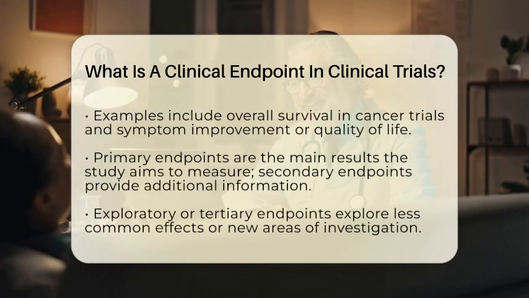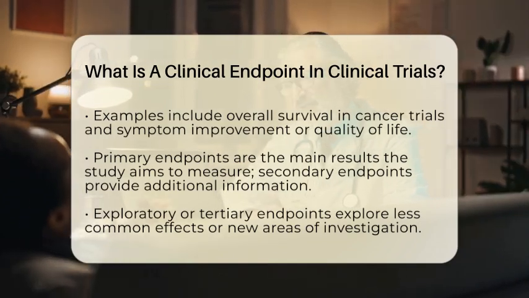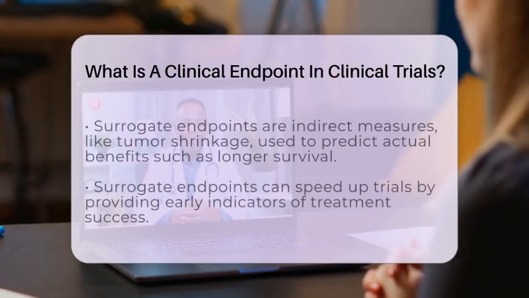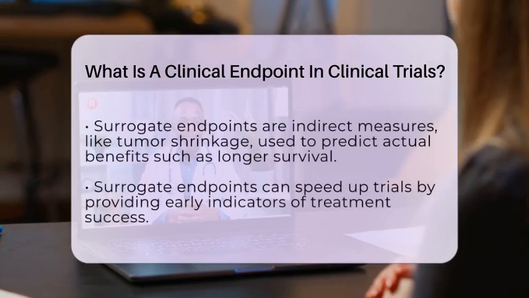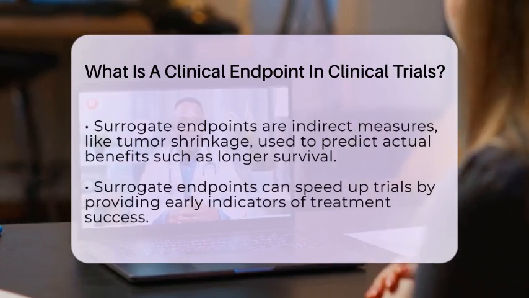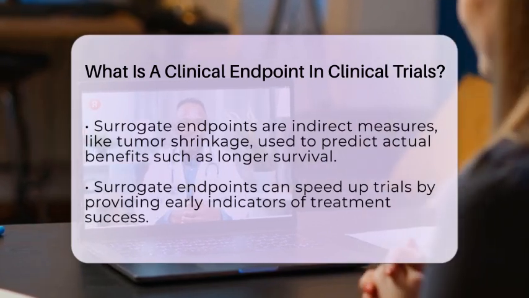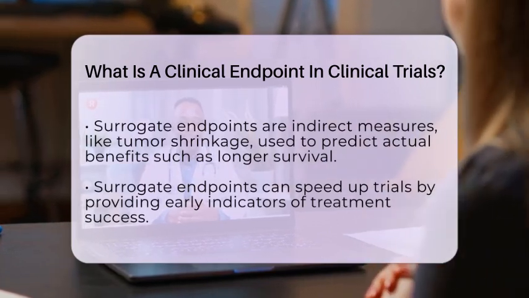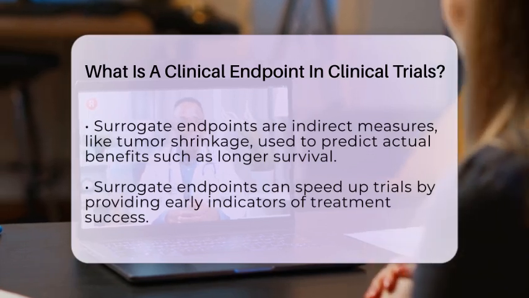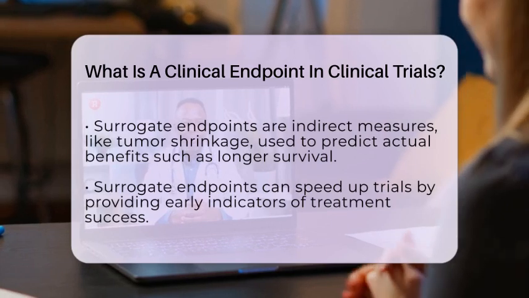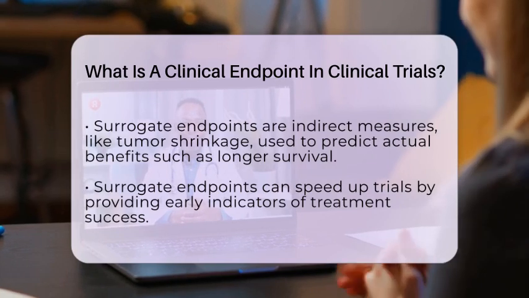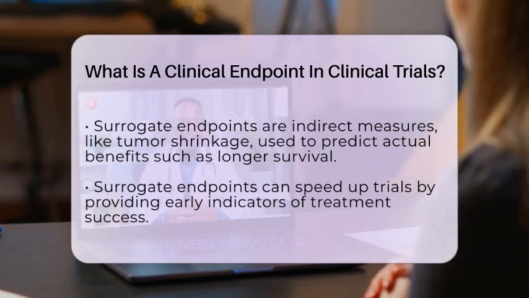Sometimes, trials also include exploratory or tertiary endpoints. These are less common effects or new ideas that researchers want to investigate further, but they are not the main focus. Some trials use what are called surrogate endpoints. These are indirect measures that predict real benefits but don't directly show them. For example, in cancer studies, shrinking a tumor might be used as a surrogate to guess if the patient will live longer. Surrogate endpoints can speed up trials because waiting for actual survival data can take a long time.